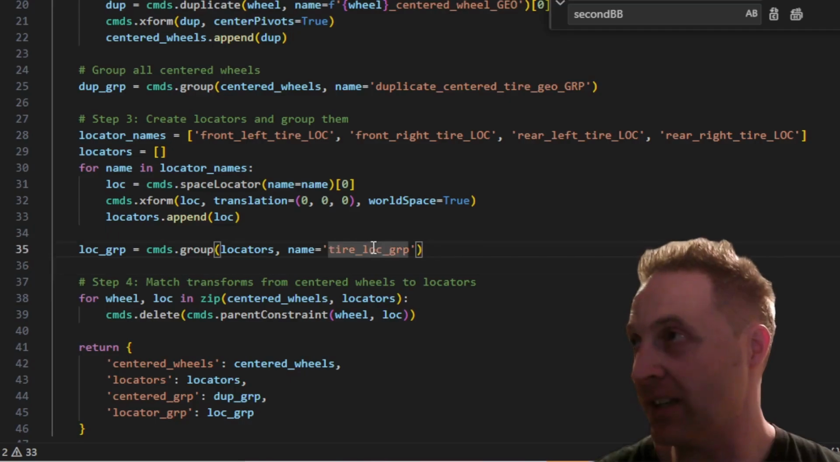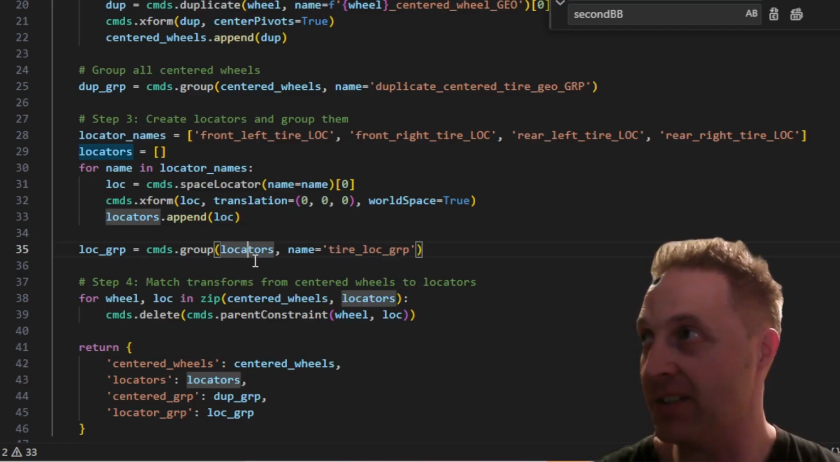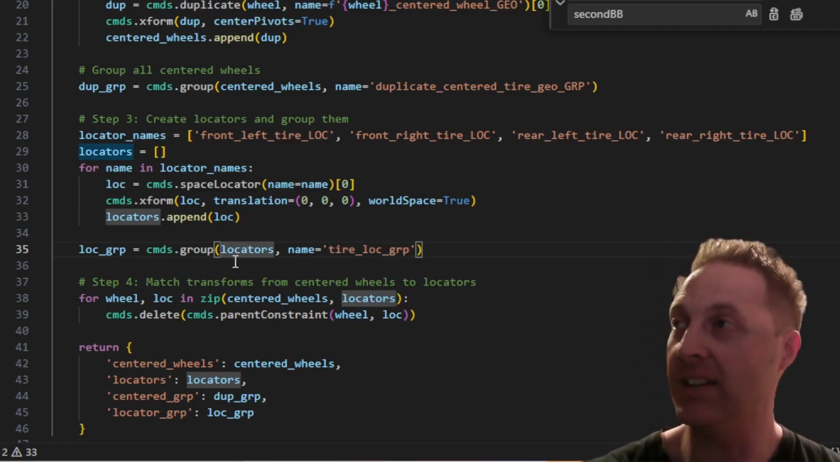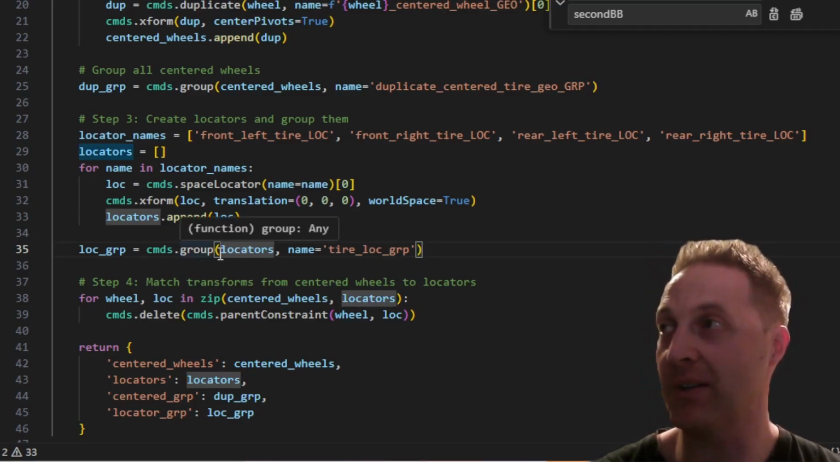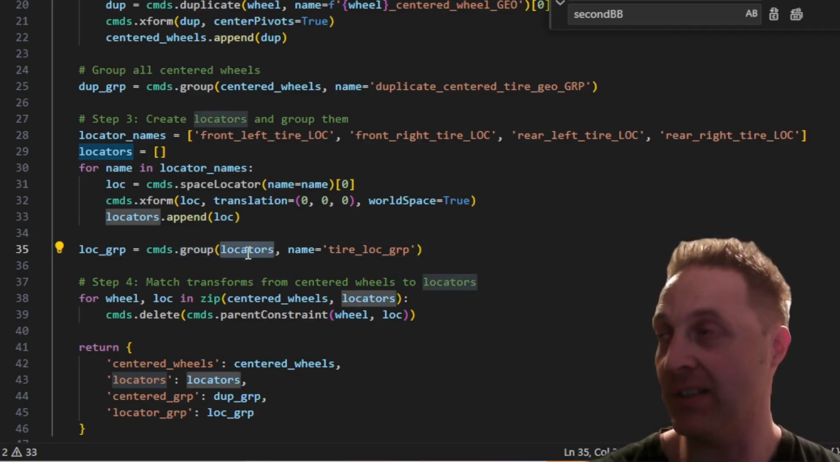Alright, so then loc_group is equal to cmds.group(locators, name='tire_loc_group'). So we're just making another group here, and we're actually putting all the locators in it. So we're actually feeding in a list to the cmds.group command, and it's going to group everything that's in that list, and it's going to use the long names that are stored in that list.